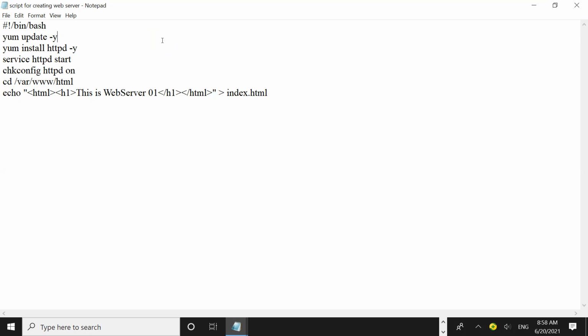Now inside html, the last command, echo "<html><h1>This is web server 01</h1></html>" > index.html, creates a file with the name index.html. So the last command is creating the website with the name index.html, and inside this file, the message "This is web server 01" will get displayed on the screen whenever you access the website from the outside.